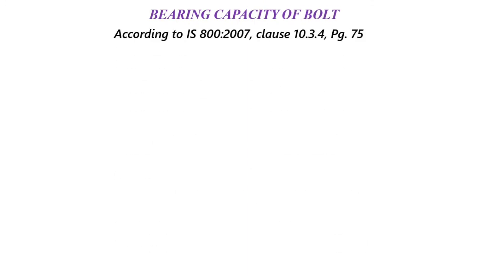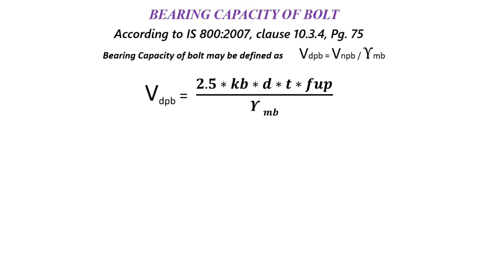Now going ahead to the bearing capacity of bolt. According to 10.3.4, page number 75, the bearing capacity of bolt VDPB is equal to VNPB by gamma MB, similar to VDSB equal to VNSB by gamma MB. VDPB stands for design bearing capacity of bolt, VNPB stands for nominal bearing capacity of bolt, and gamma MB is the partial safety factor. If we put the equation of VNPB in the equation, then VDPB equals 2.5 kb d t fu by gamma MB.